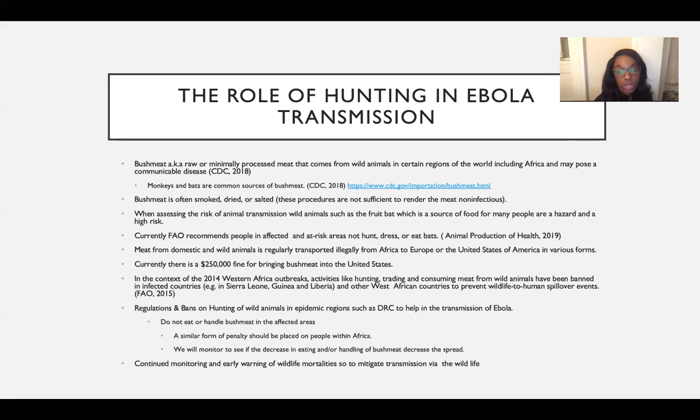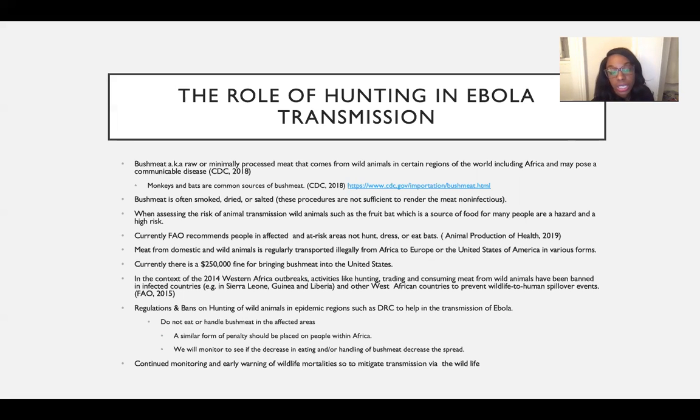So in order to decrease the infection rate in these high-risk areas, people need to stop moving bushmeat around from continent to continent. I think a similar form of penalty should be placed on people in Africa, not just making it illegal, but bans and fines.